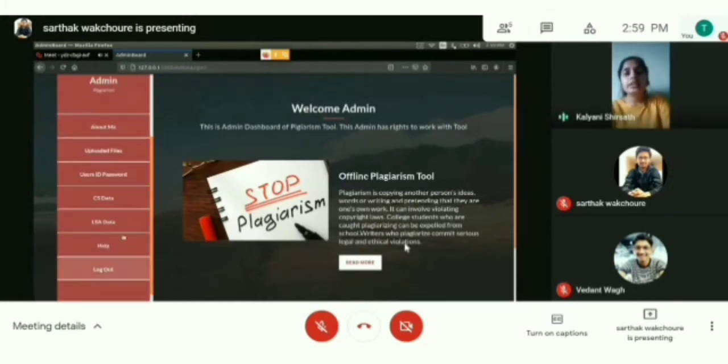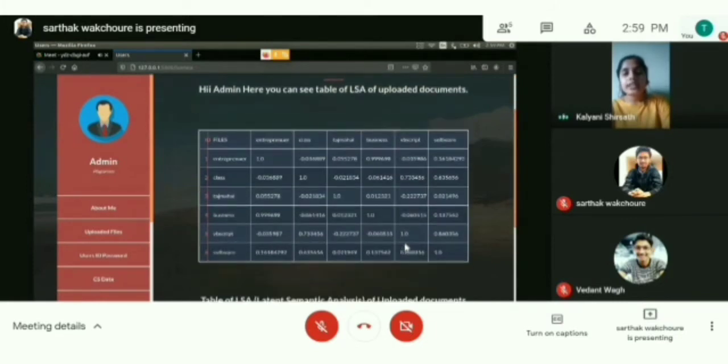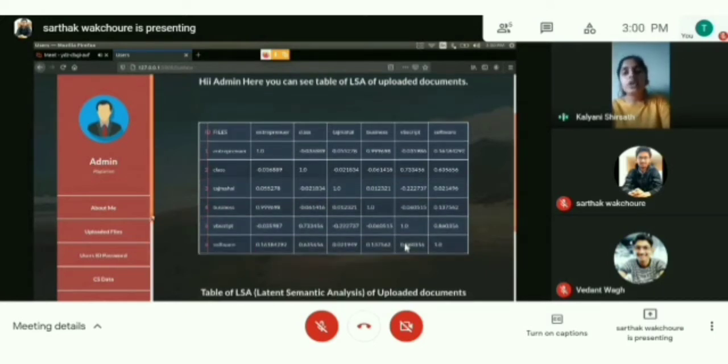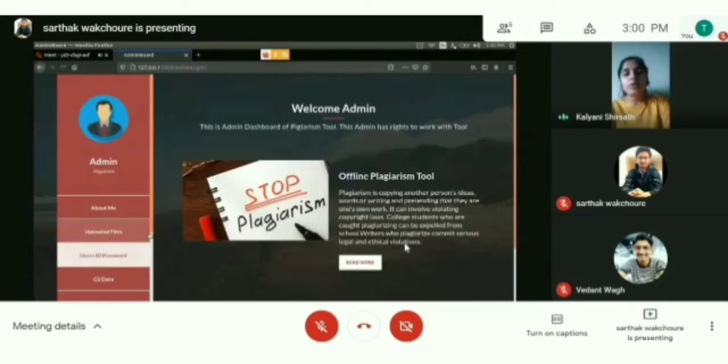Then comes the latent semantic analysis table. This technique uses the approach of considering the meaning of words. The diagonal of the matrix remains 1, the same as quotient similarity. LSA helps to derive the topic of a document and thus helps to find the meaning of a line, paragraph and entire document. These are the scores of documents uploaded until now. This is all about admin login after the deadline. Now my next teammate will explain user login after the deadline.